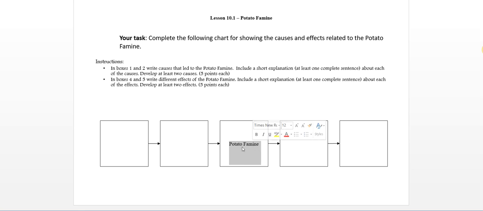So what's a potato famine? Notice it's got the capitalized letters, so it's a proper noun, it's a name. The potato famine is what we're talking about. It happened in Ireland, so we want to be sure we're limiting our answers to Ireland. And a famine is when there's not food around, and we call it the potato famine because all the potatoes died, so there was no food and people were starving.